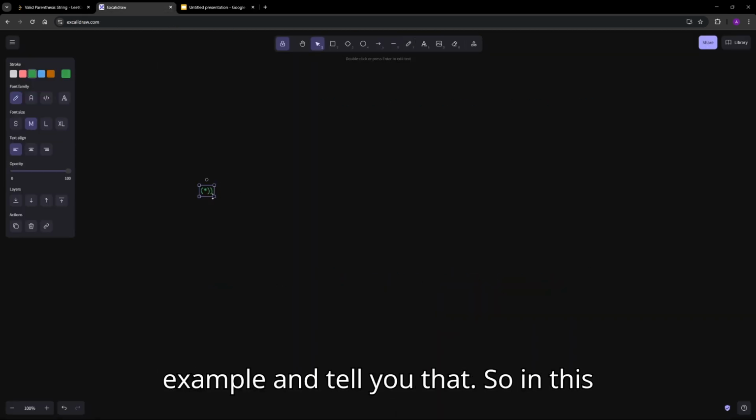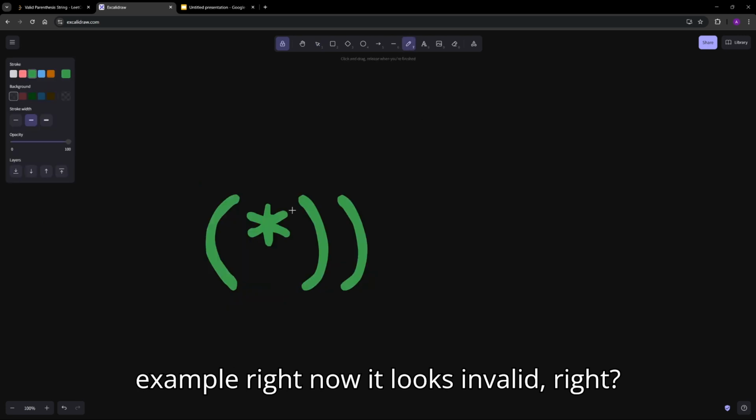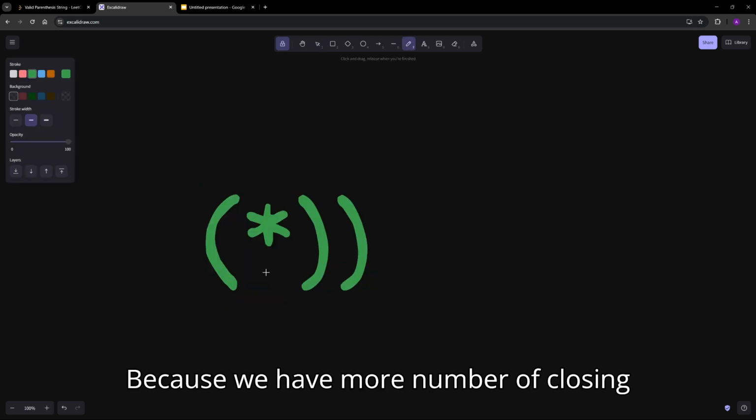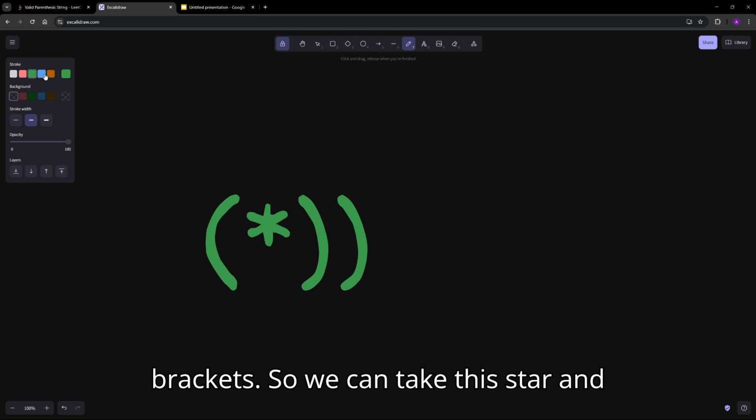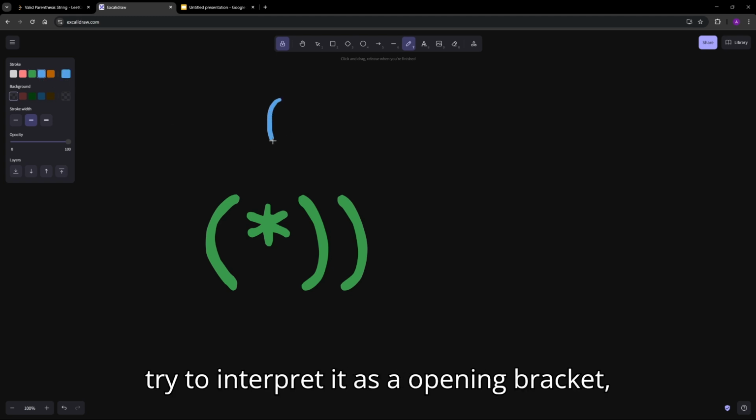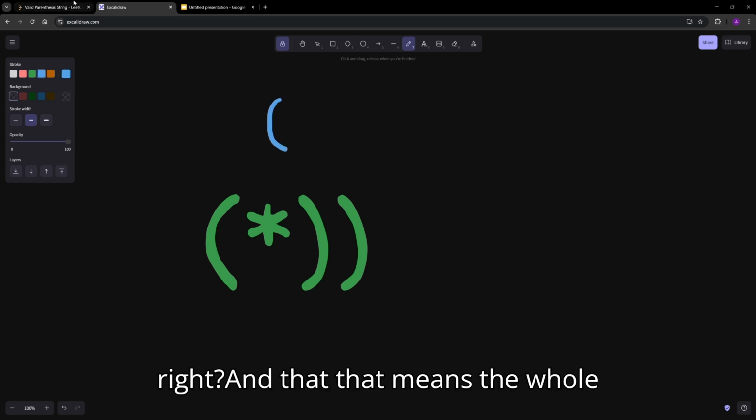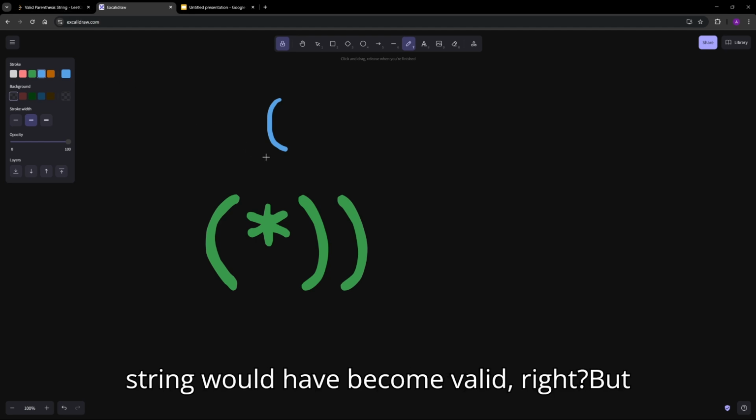Let's take this example. In this example, right now it looks invalid, right? Because we have more closing brackets. So we can take this star and try to interpret it as an opening bracket, right? And that means the whole string would have become valid, right?